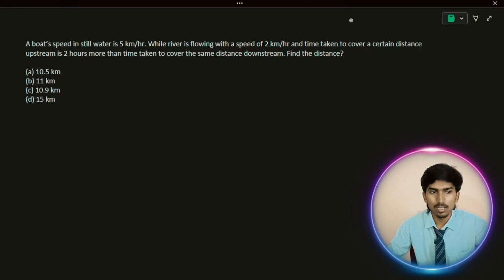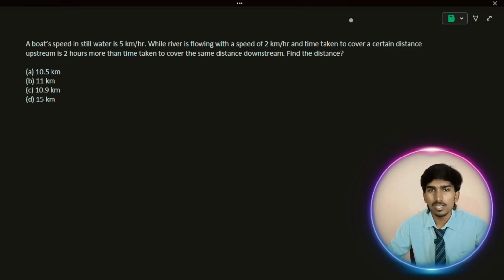See, remember one thing, read the problem clearly and you'll understand what they are actually asking. If you want to solve any problem, first of all you need to write down the given data. In that you need to have a proper conclusion to your problem, what they are actually asking for. For example, here the boat's speed in still water is 5 kilometers per hour. You can ask me, why are we always considering the speed of a boat in still water? What is meant by still water?